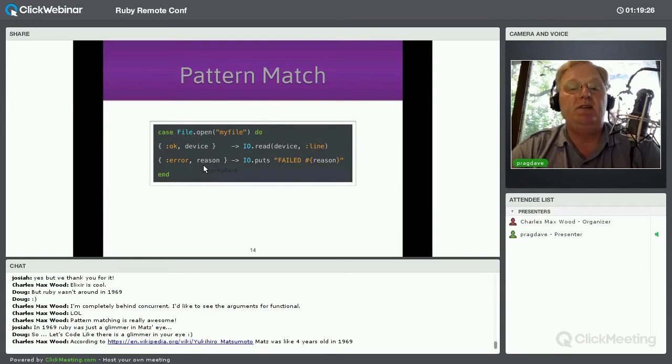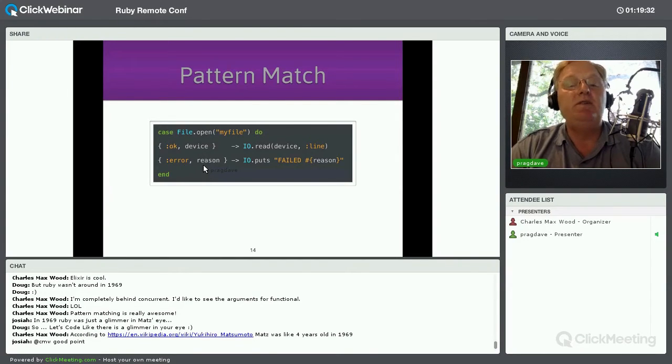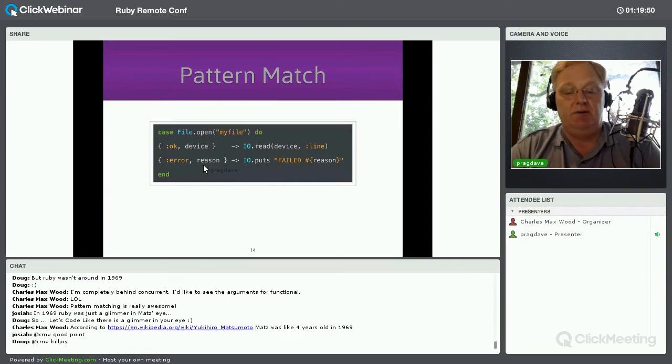So here in my case statement, I'm going to match on whatever file open returns. If it's OK and then a device, it's going to match the second thing, the device, into that variable device, and therefore I can now do an io.read on that device to read the next line from the file. If I don't get that, then I'll get an error. And if I get an error, the next parameter will be the reason code, and then I can output some meaningful error message.